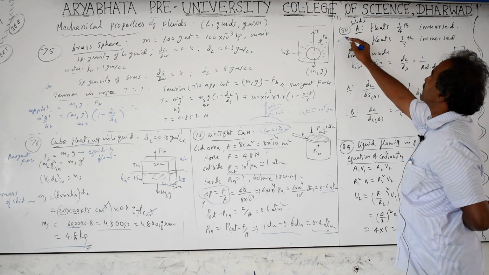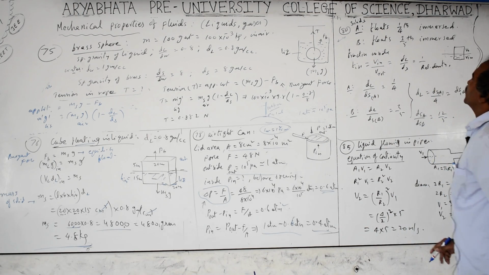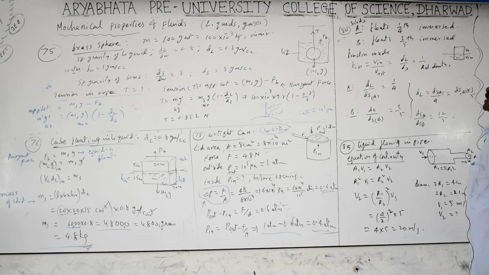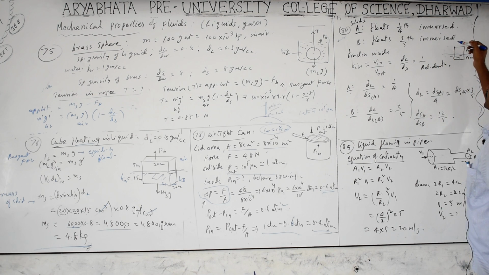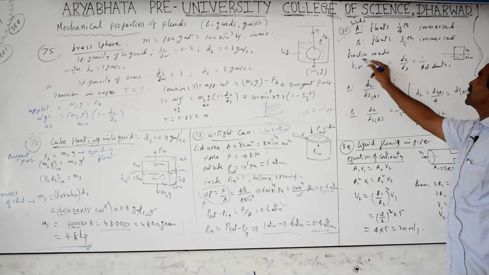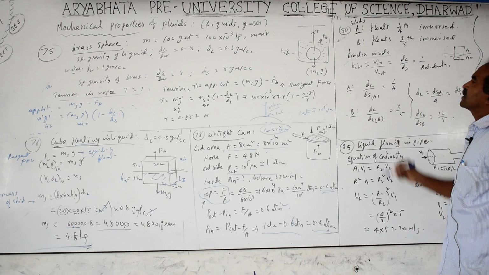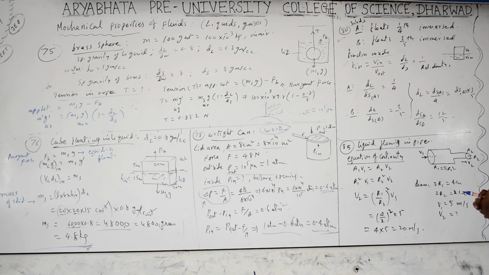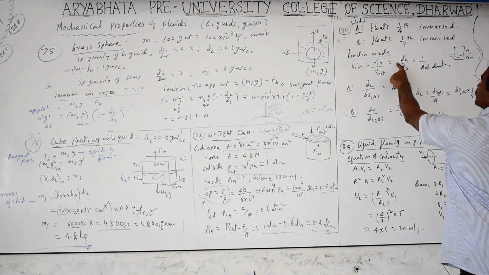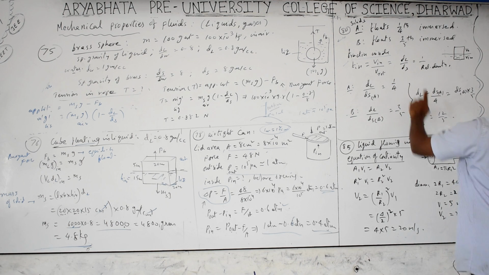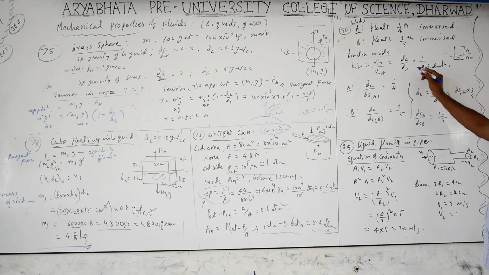Next, question number 80. You are taking two different solids A and B. If they are kept in the liquid, first A is floating 1/4 immersed inside and B is floating 3/5 immersed inside. And what is the fraction? The fraction inside formula, you have to remember this directly. The fraction of the solid floating inside is V in by V total, equal to the density of the solid by the density of the liquid. This is the reciprocal of relative density.